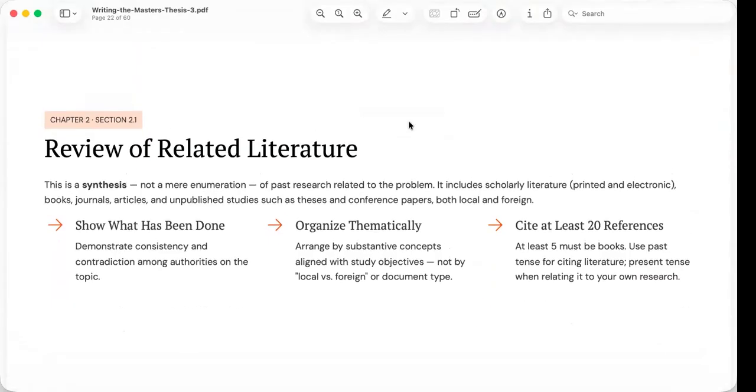The review of related literature is the first section and is often abbreviated as the RRL. This is the foundation upon which your study is built.